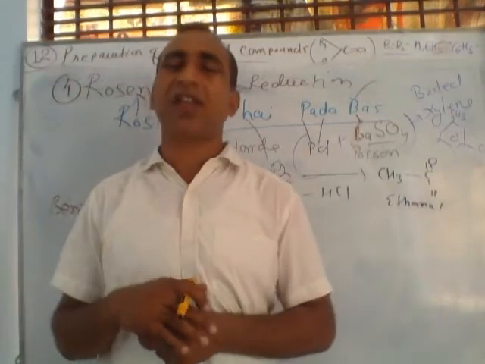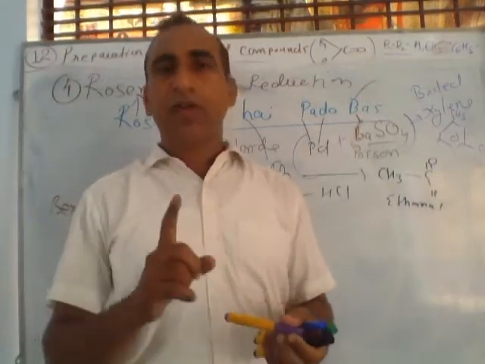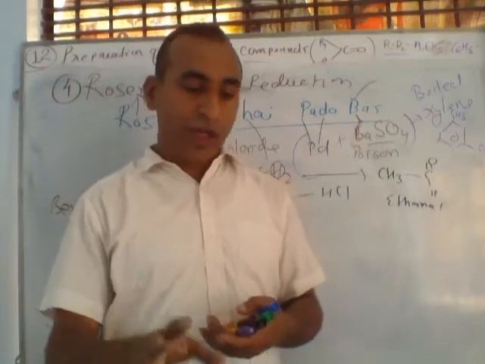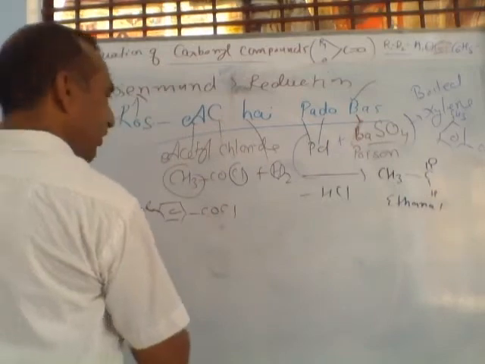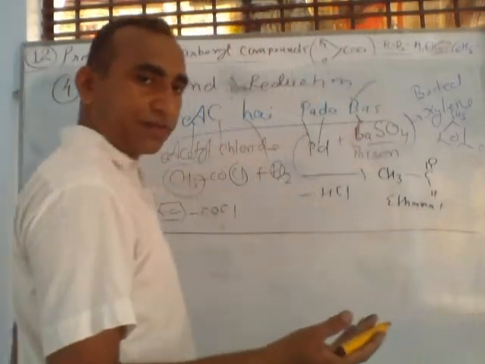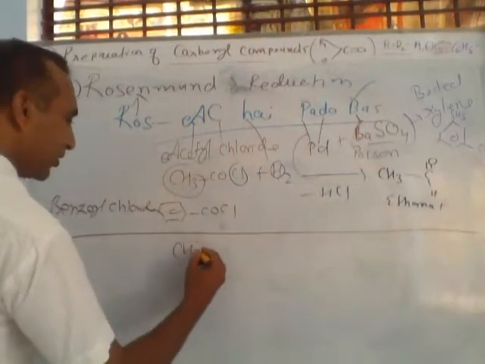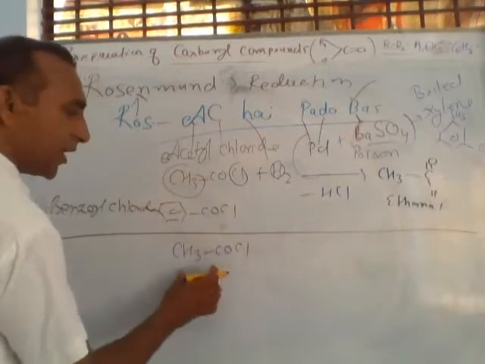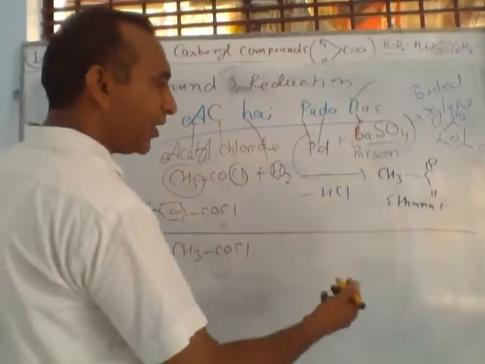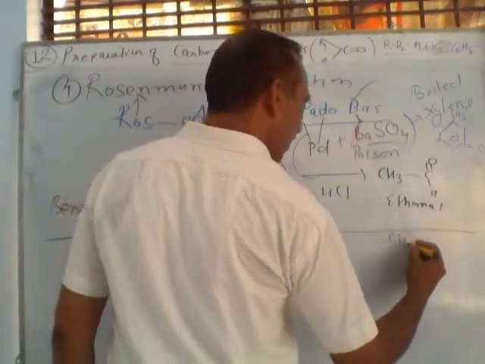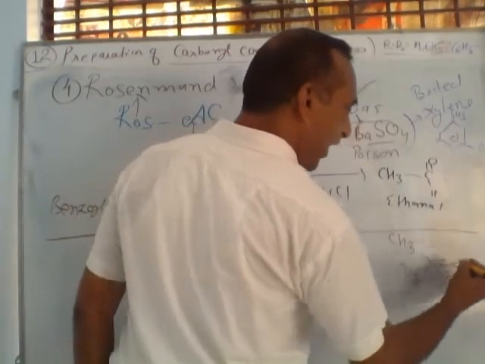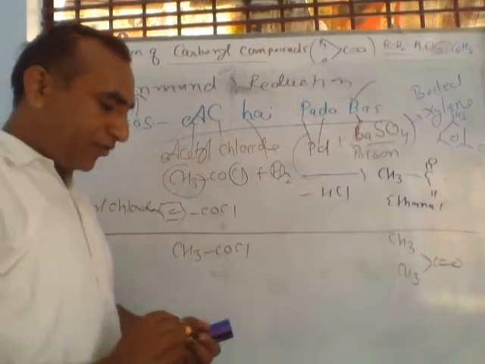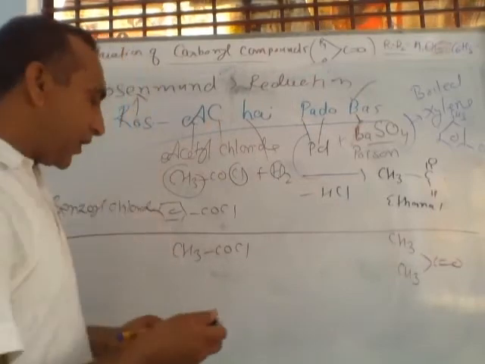But listen, in this reaction we can prepare only aldehyde, not ketone. If you want to convert acetyl chloride into ketone, there is another method. Suppose this is CH3COCl, this is called acetyl chloride, and if we want to convert acetyl chloride into this compound, this is called acetone, then we use another compound.